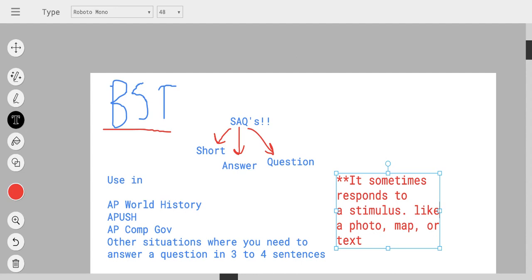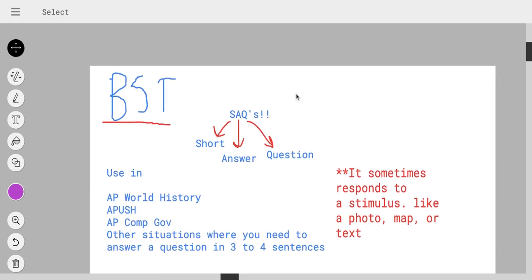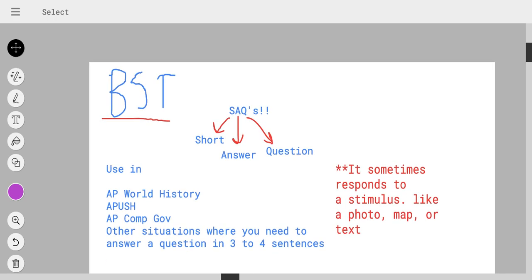Bullis Student Tutor, and today we're going to be talking about SAQs, or short answer questions. Short answer questions are mainly found in AP World History, APUS History, AP Comp Gov, and the skills that we're going to learn today can also be used to answer questions where you need to answer in 3 to 4